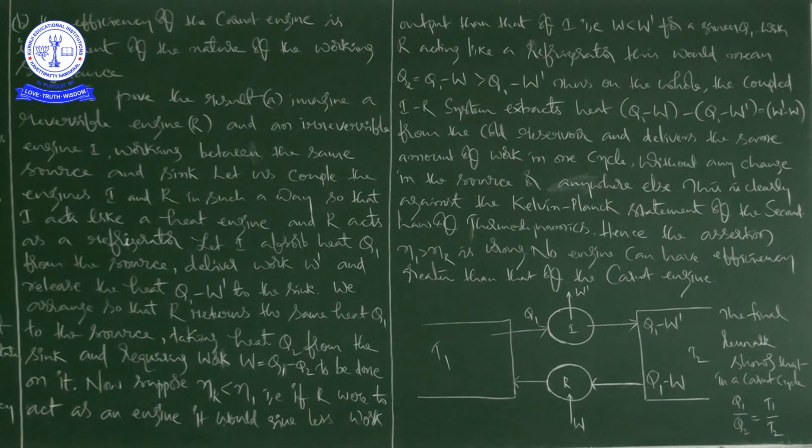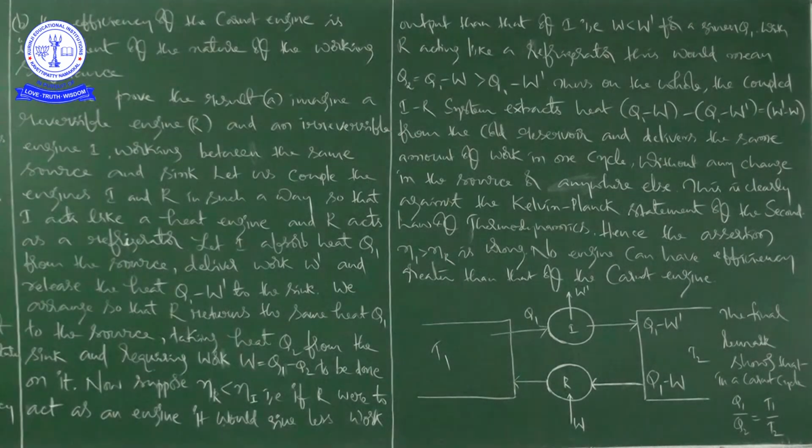Next, suppose eta R is less than eta I. The efficiency of the reversible engine is less than the efficiency of the irreversible engine.